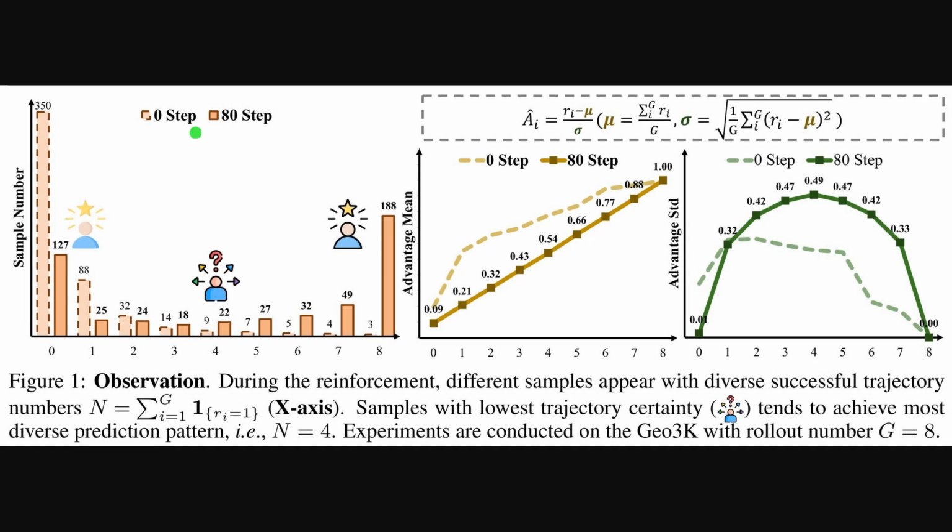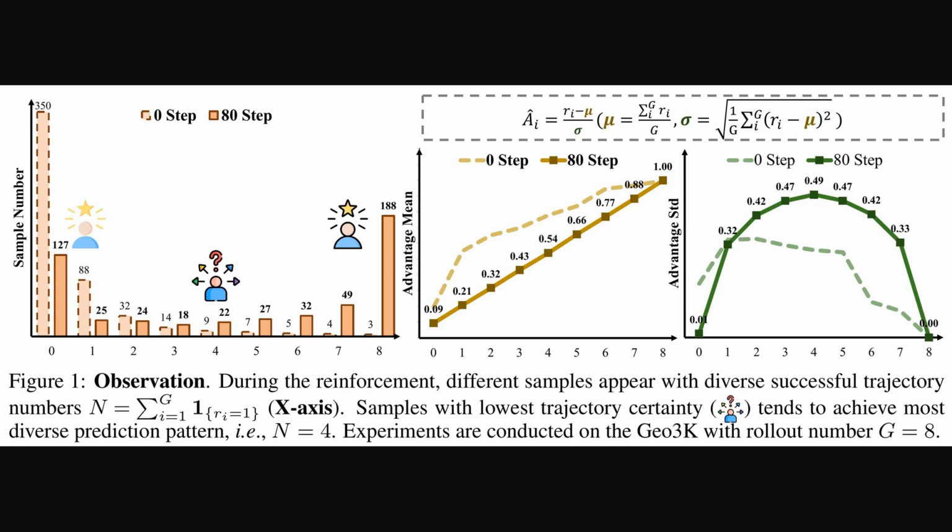Well, Figure 1 shows that queries differ widely in how many successful rollouts they produce, which directly reflects trajectory certainty. Trajectory certainty means how consistently a query yields success across repeated samples, like a coin that almost always lands the same way. The left histogram clusters at extreme counts.